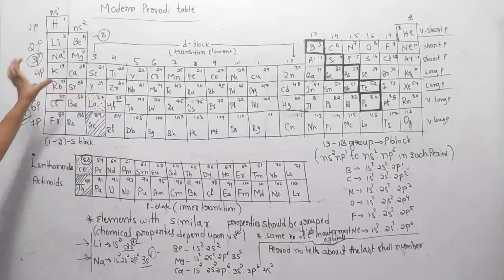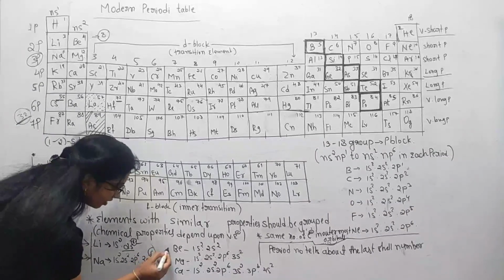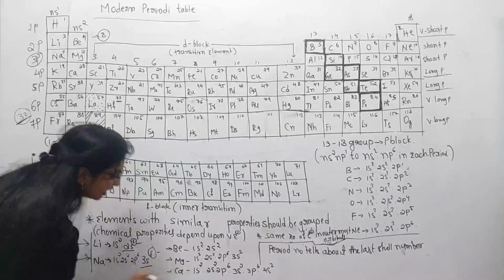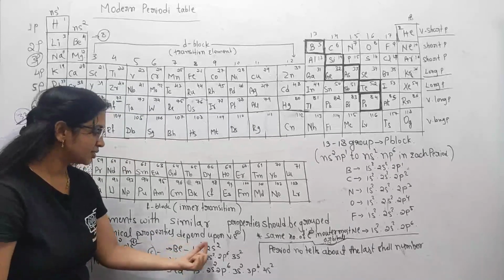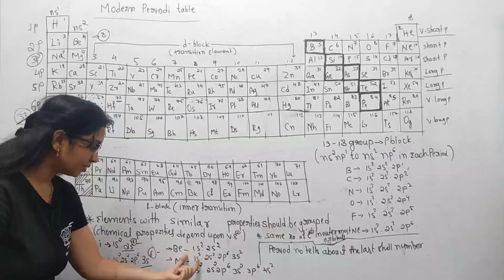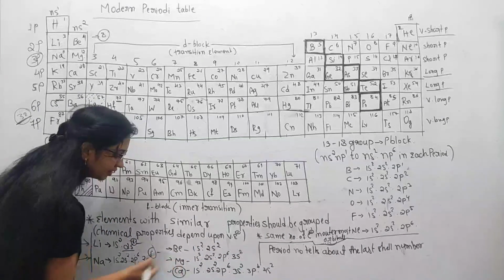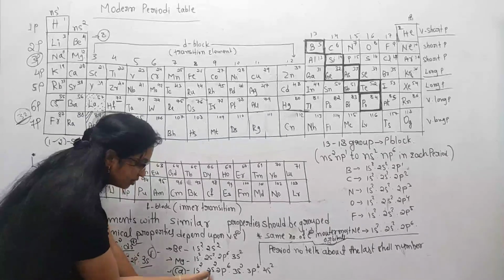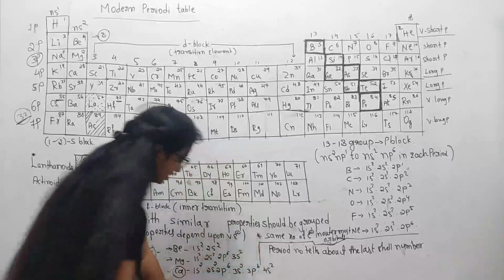And next, take the second group as an example: beryllium, magnesium and calcium. I write the electronic configuration of beryllium 1s2, 2s2 and magnesium 1s2, 2s2, 2p6, 3s2. And the electronic configuration of calcium 1s2, 2s2, 2p6, 3s2, 3p6 and 4s2.